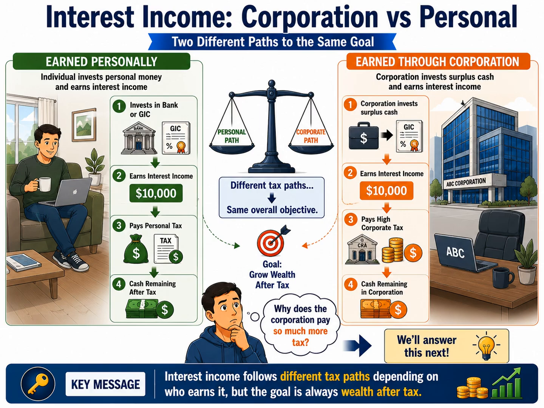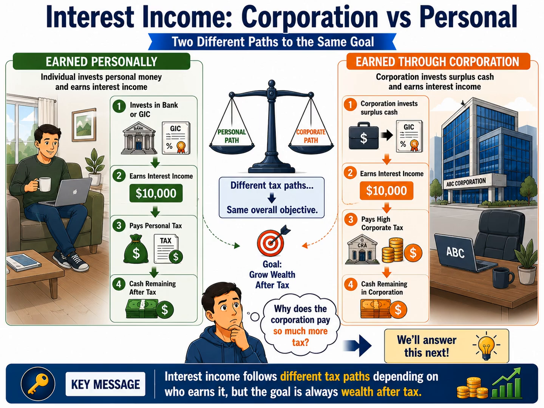Now let's look at the corporate scenario. Instead of investing personally, suppose the business owner leaves surplus cash inside the corporation. The corporation invests that money in the same type of interest-bearing investment and also earns $10,000 of interest income. However, unlike the individual, the corporation does not simply pay personal tax. Instead, the corporation is subject to the special corporate investment income tax rules. This means the corporation first pays a much higher amount of corporate tax on the interest income.